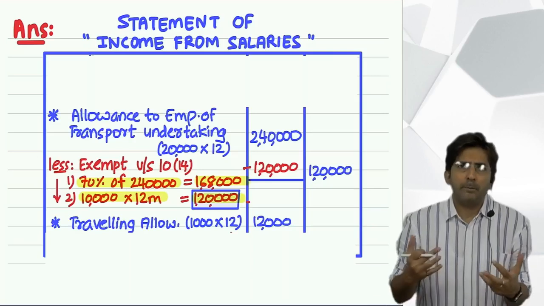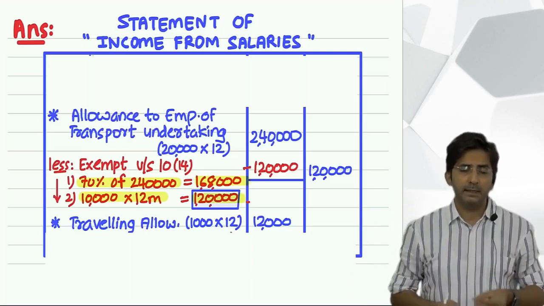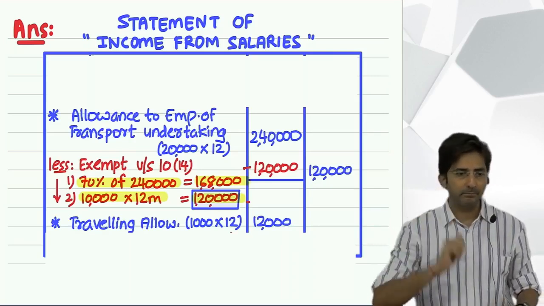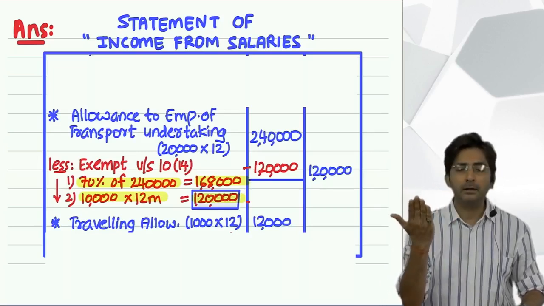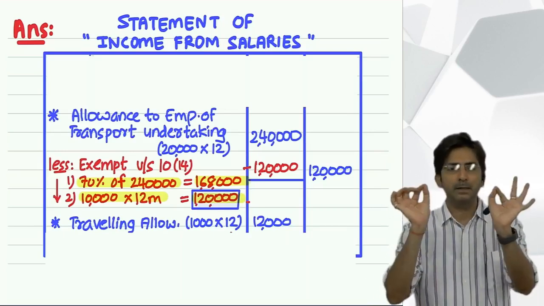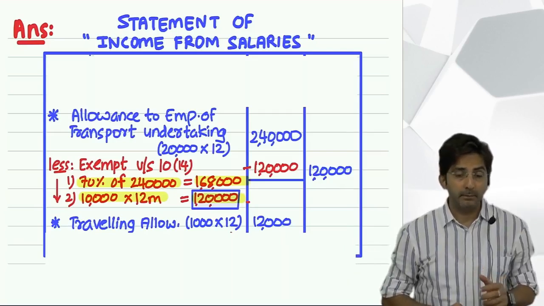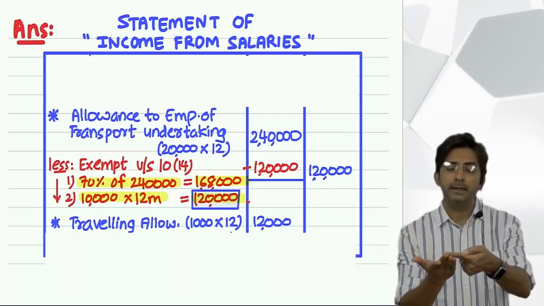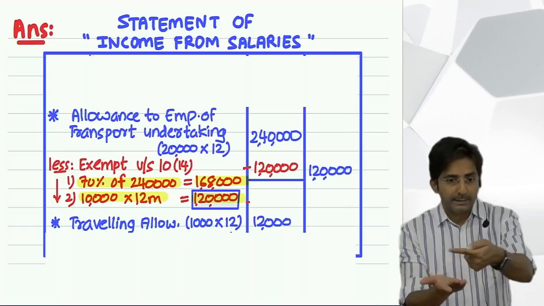Wait, by the way, how will the employee come to know in his monthly salary what is his basic and what is his traveling allowance? He is given a salary slip. Employee is given a salary slip, and with that slip he will come to know. See, normally employees don't bother, they just want to see this much money I have got, I will put it in my bank, that's it. But if you are interested, company will give you a salary slip. With that you can understand, oh, this is my basic and this is my traveling allowance, this is my house rent allowance. You will come to know the exact breakup.